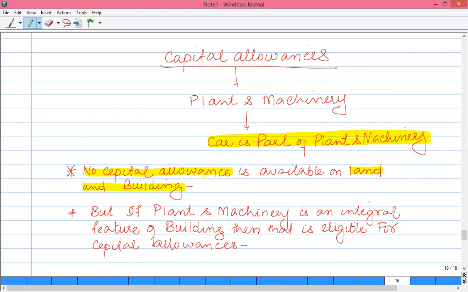But sometimes it happens that plant and machinery will be an integral part of building. Then in that case, although it's an integral part of building, and building is not considered as plant and machinery, plant and machinery is now considered eligible for capital allowances if it is an integral part of building. Integral part means, for example, heating system in a building, cooling system in a building, lifts, etc.